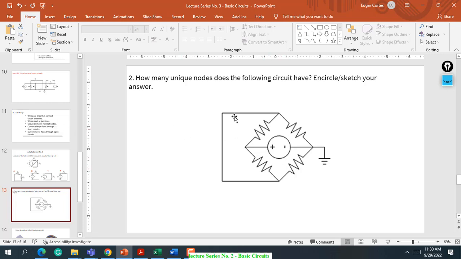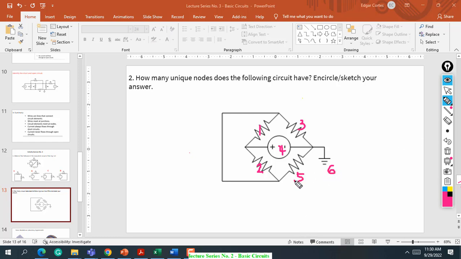So this is the circuit. How many circuit elements are there? There are 1, 2, 3, 4, 5, and 6. These are the circuit elements.